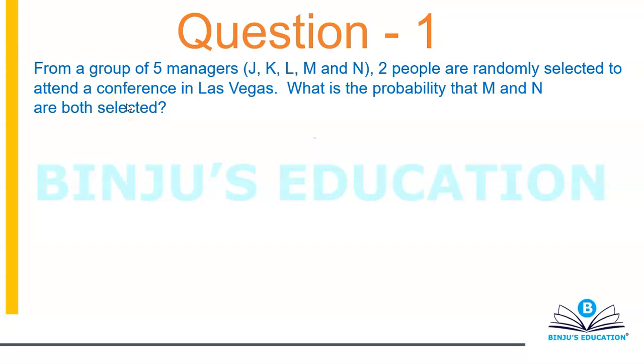It says that from a group of 5 managers J, K, L, M and N, 2 people are randomly selected to attend a conference in Las Vegas. What is the probability that M and N are both selected? Now, first of all, I'm going to calculate my total cases, or total ways in which you can select 2 people out of 5 people. That will simply become 5C2.